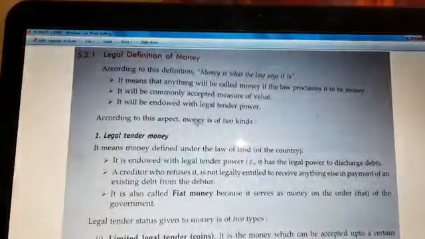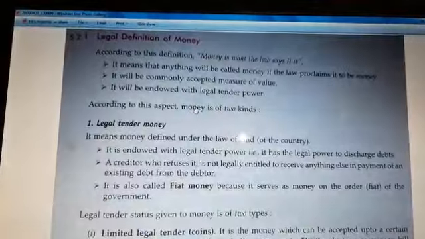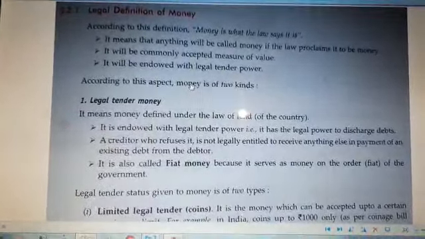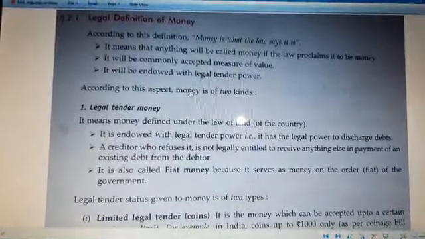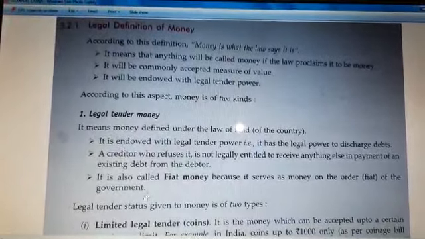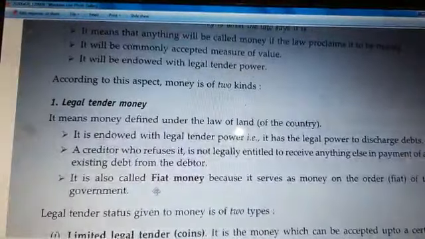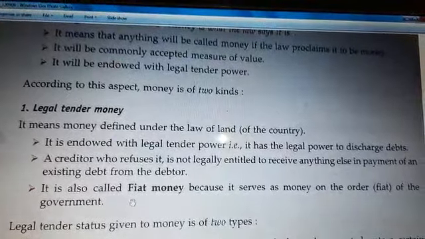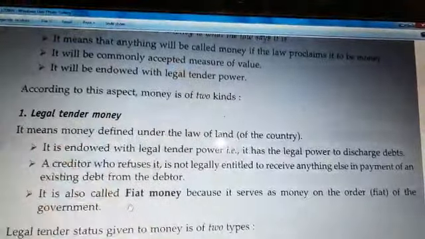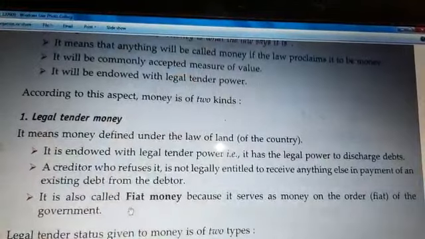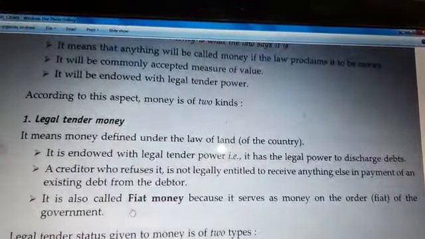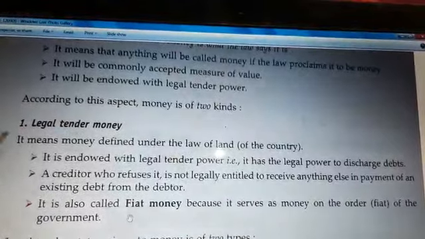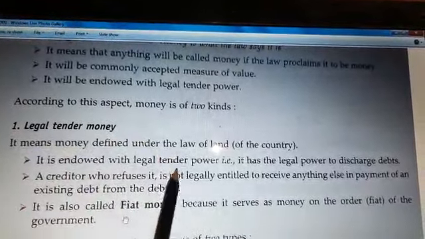According to the legal definition, we have two kinds of money. One is legal tender money, the other is non-legal tender money. Let's discuss legal tender money first. Legal tender money is money defined under the law of a land, under one particular country, meaning the law of money in India is different from America, and different from Britain, right? First point, it is endowed with legal tender power.